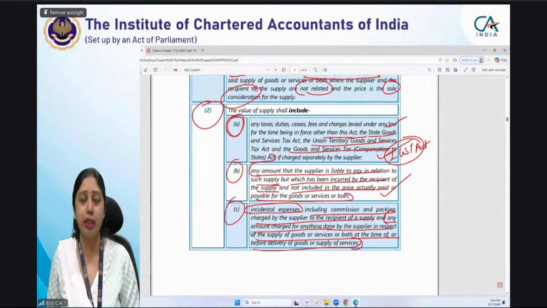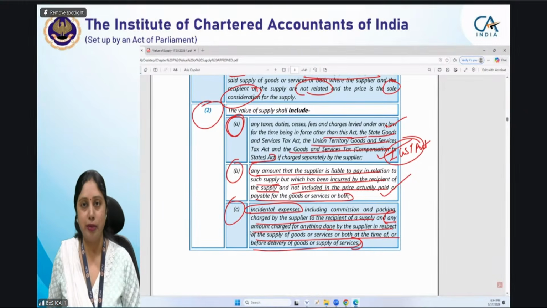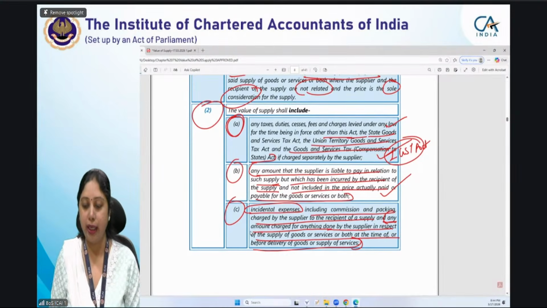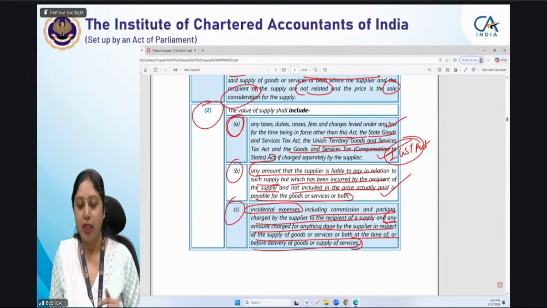While purchasing the air conditioner, you generally ask the supplier to install it at your home. Now, at the time when the air conditioner is delivered, that will be installed at your premises. So those installation charges are what come in this particular clause, that anything done by the supplier in respect of the goods at the time of supply.